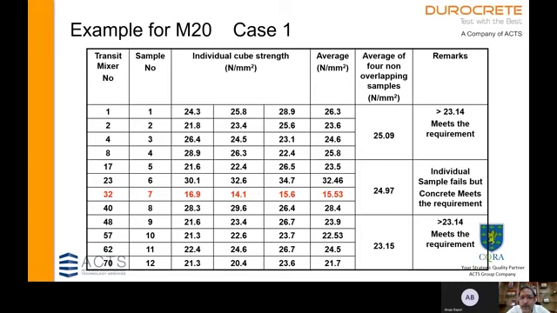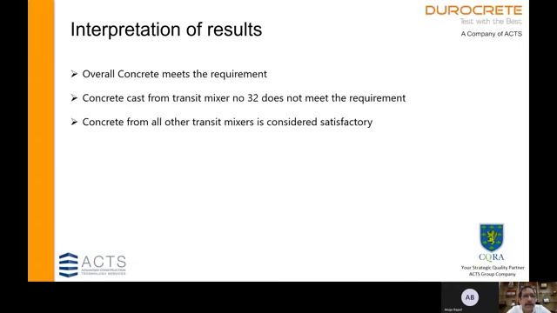So in this case, we find that we always take a group of 4 consecutive samples. We find the mean, and these are non-overlapping means. Once a particular sample is considered in the previous group, it should not appear again in the next group. So we interpret the results as overall concrete meets the requirement. Concrete cast from transit mixer number 32 does not meet the requirement, and concrete from all other transit mixers is considered satisfactory.